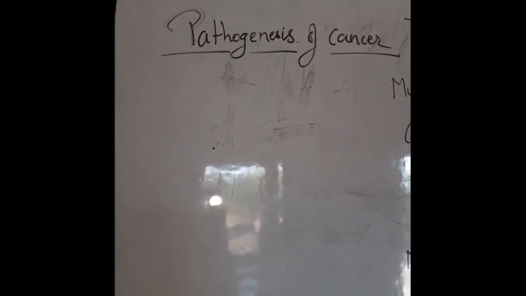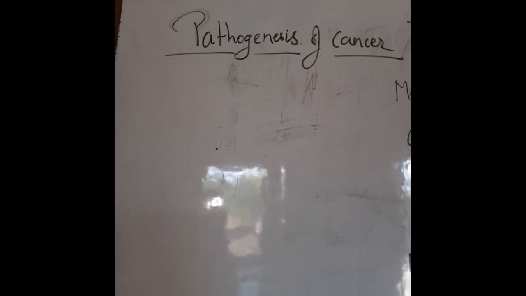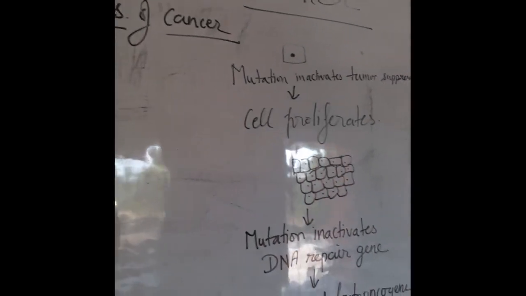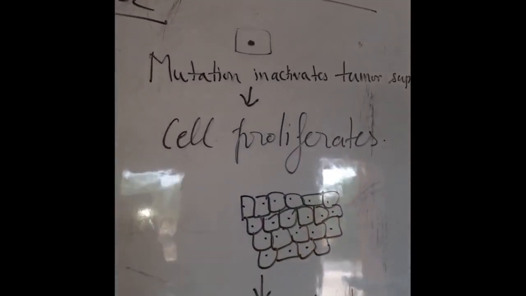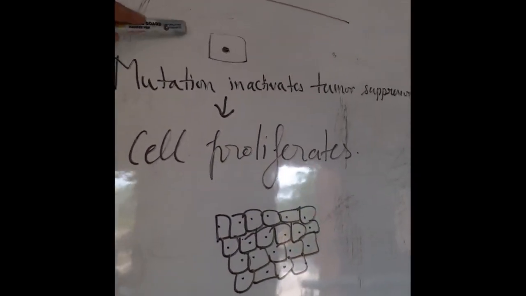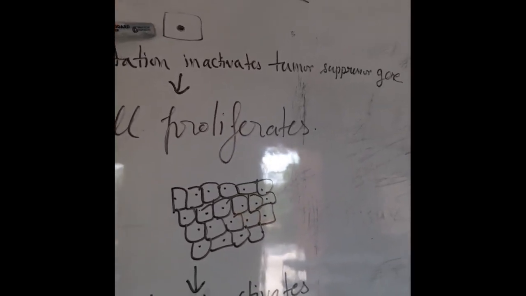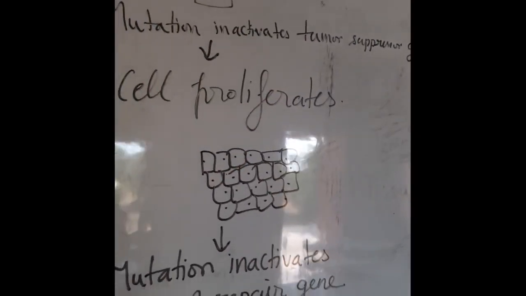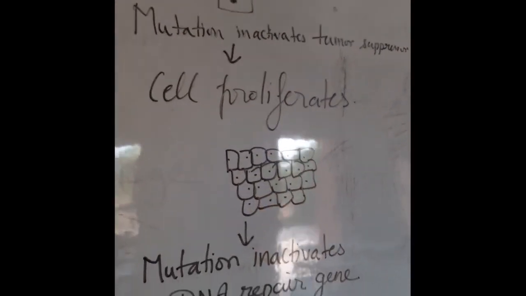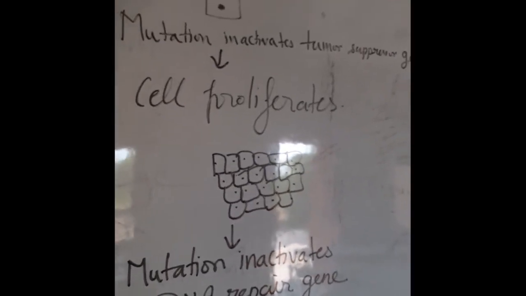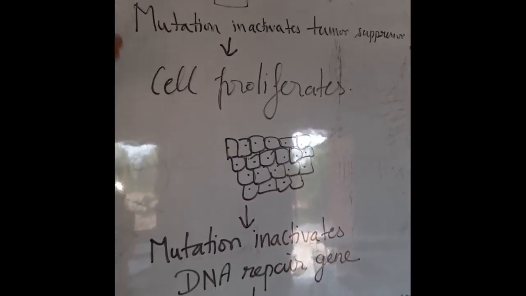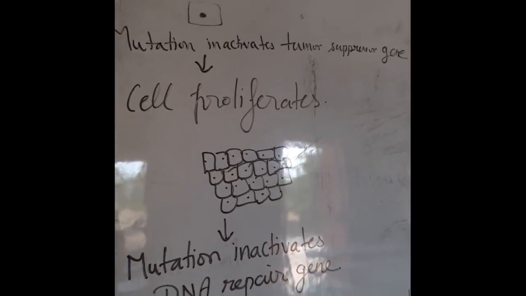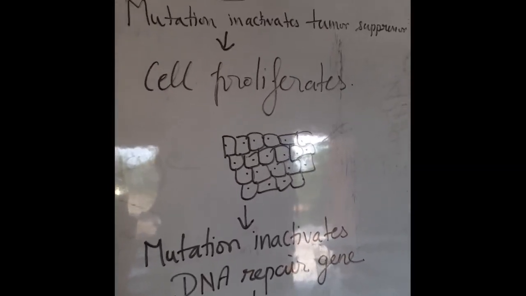Now we will go to the next topic, pathogenesis of cancer. Although there are various mechanisms involved in the pathogenesis of cancer, we will go through the very basic mechanism for cancer proliferation. Suppose this is the cell, and in this cell two types of genes are present. One is the tumor suppressor gene and the other one is the tumor stimulator gene. And whichever gene dominates, suppose tumor suppressor gene dominates, then there will be no cancer, and when tumor stimulator gene dominates, then there will be tumor in the cell.